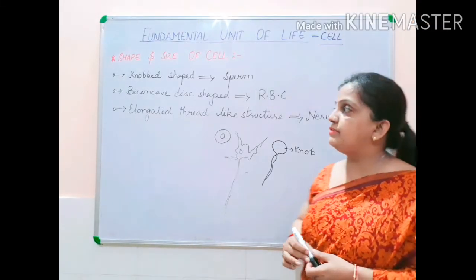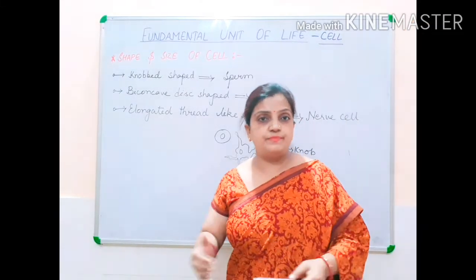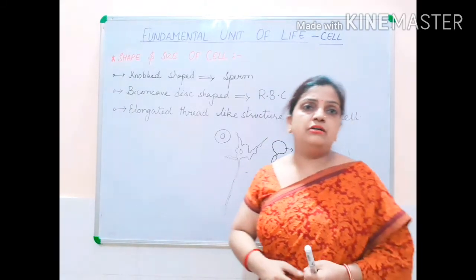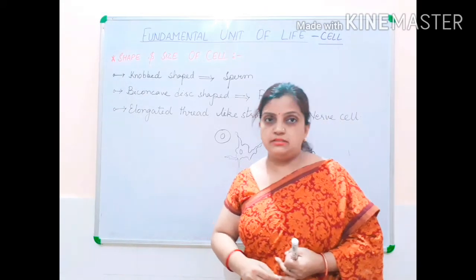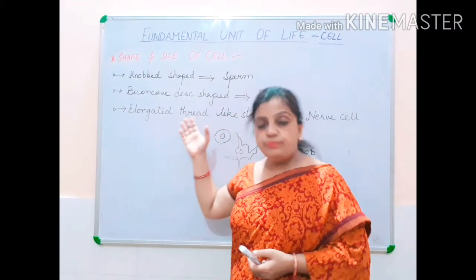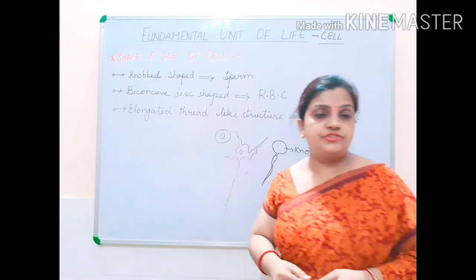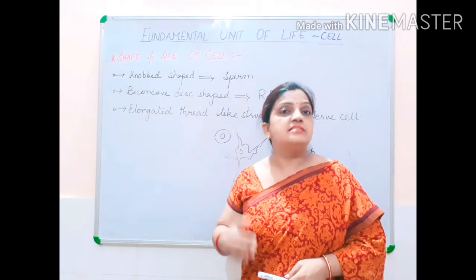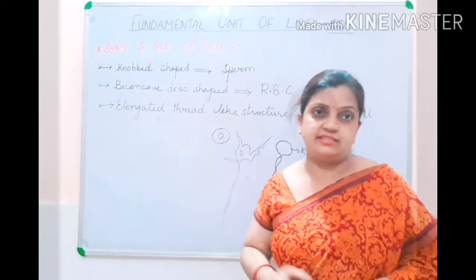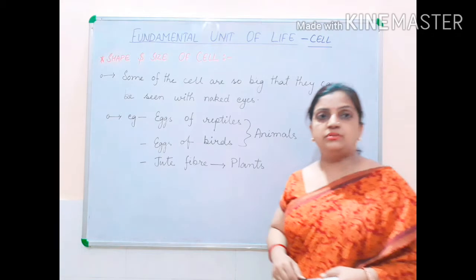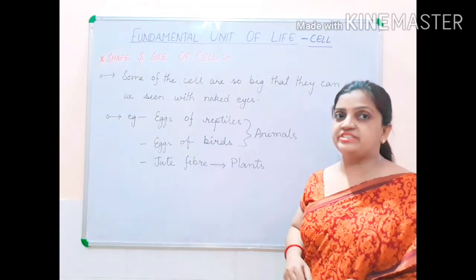Children, till now we were discussing the different shapes of the cell. I told you all that cells can be of different shapes, like spindle shape, polygonal shape, elliptical shape, stellate shape, knob shape, biconcave shape. There are various shapes. And now let us discuss the different sizes of cells.